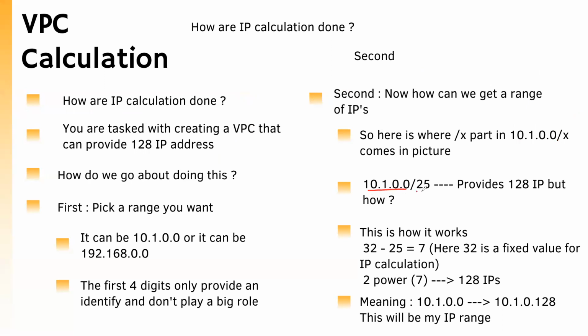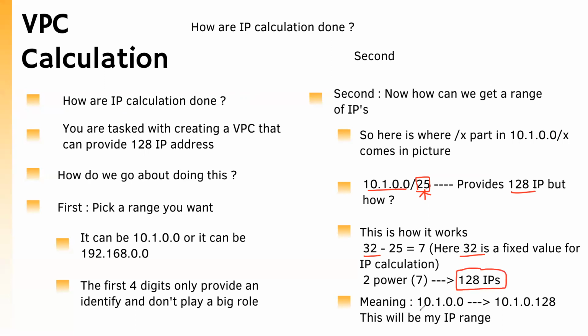If you put 25 over here, it provides 128 IPs. But how is it done? Please follow here. Whatever number you put here, at this stage it is 25, you are supposed to subtract it from 32. This is the formula. 32 is a fixed number here, and it will always remain the same. In this case, X is 25, so 32 minus 25 results in 7. Whatever the result is, it is put as the power of 2. That is 2 to the power of 7. This should result in 128.